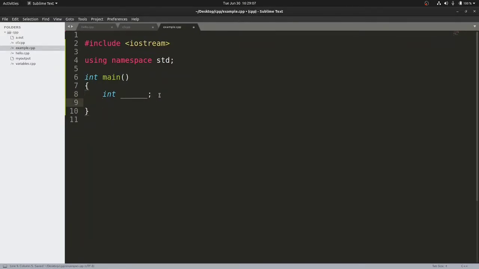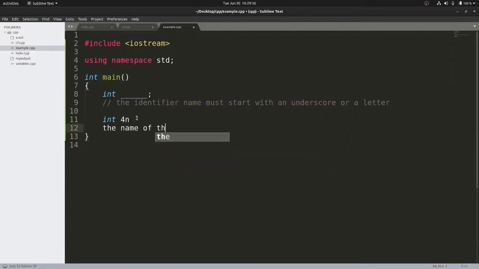So rule number 1: the identifier name must start with an underscore or a letter. Next thing is that we cannot name our identifiers like this, 4n. That means our identifier name must not start with a digit. So we can say that the name of the identifier must not start with a digit. This is actually a wrong statement.